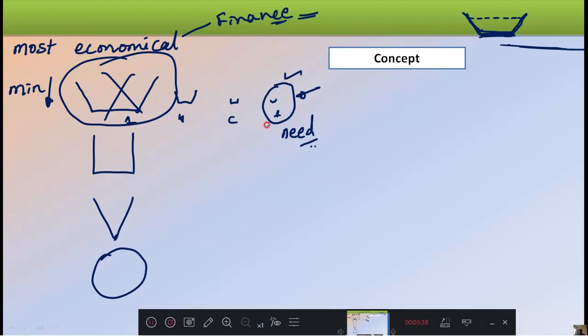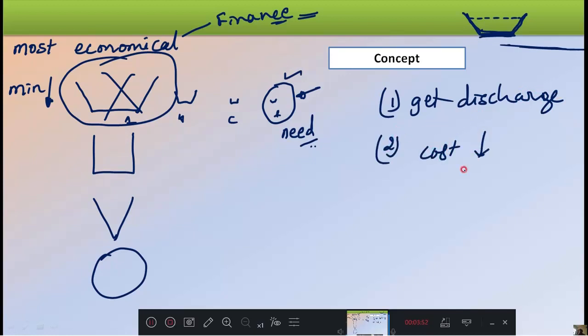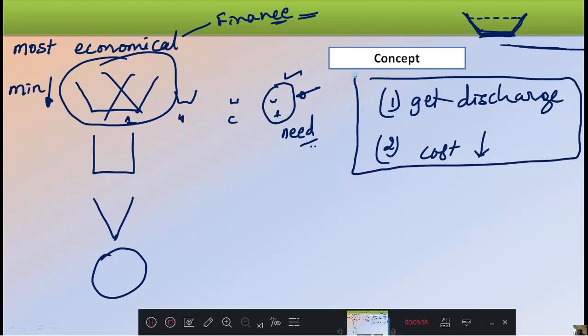Now I introduce one more concept. The first one is that you should get the required discharge. However much you want to convey, that water should come through the channel. And the second one is the cost involved must be minimum. These two we need to achieve. For that reason we are studying the most economical section.